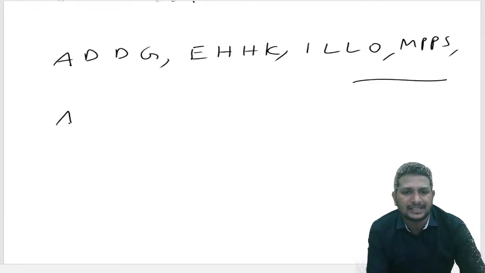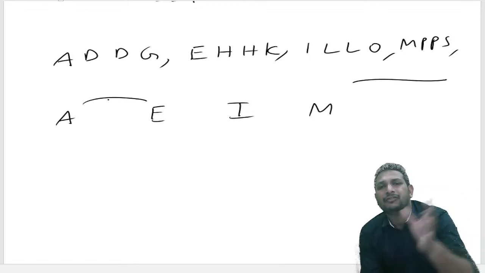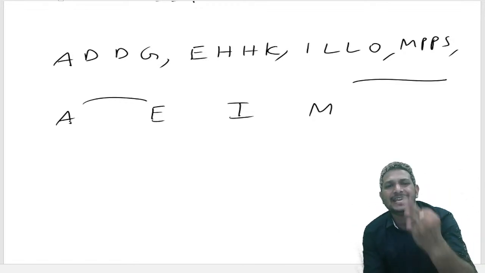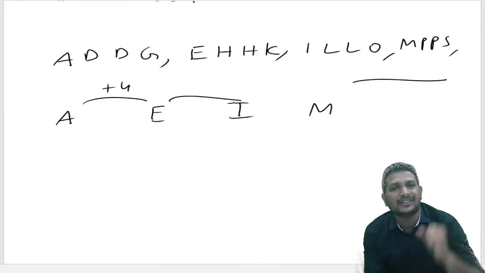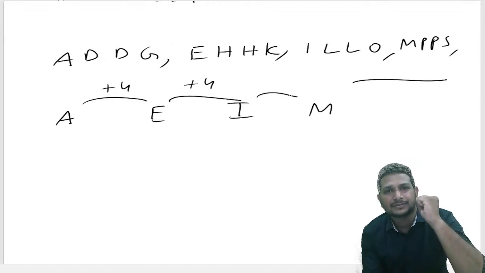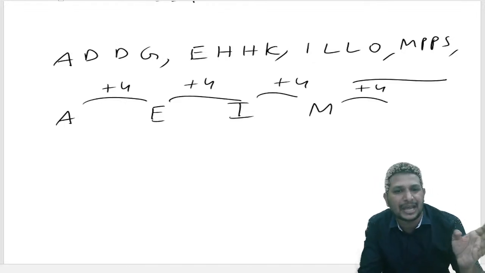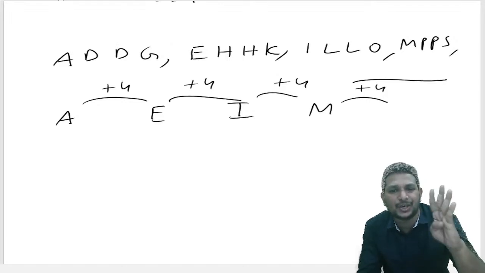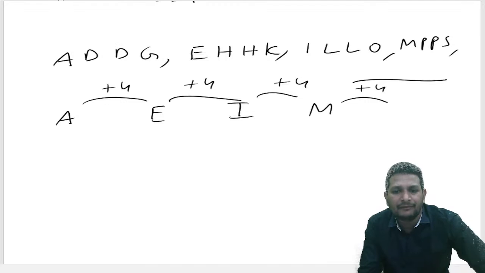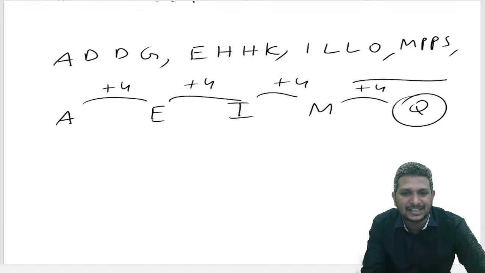Check all the first letters: A, E, I, M. After A, how many letters are skipped in forward order? A after B, C, D, E. 4 letters are skipped. E after F, G, H, I. Again 4 letters skipped. I after J, K, L, M. Again 4 letters. Then again with 4 letters, M after N, O, P, Q. Okay, so we got the logic of the first letter as Q.